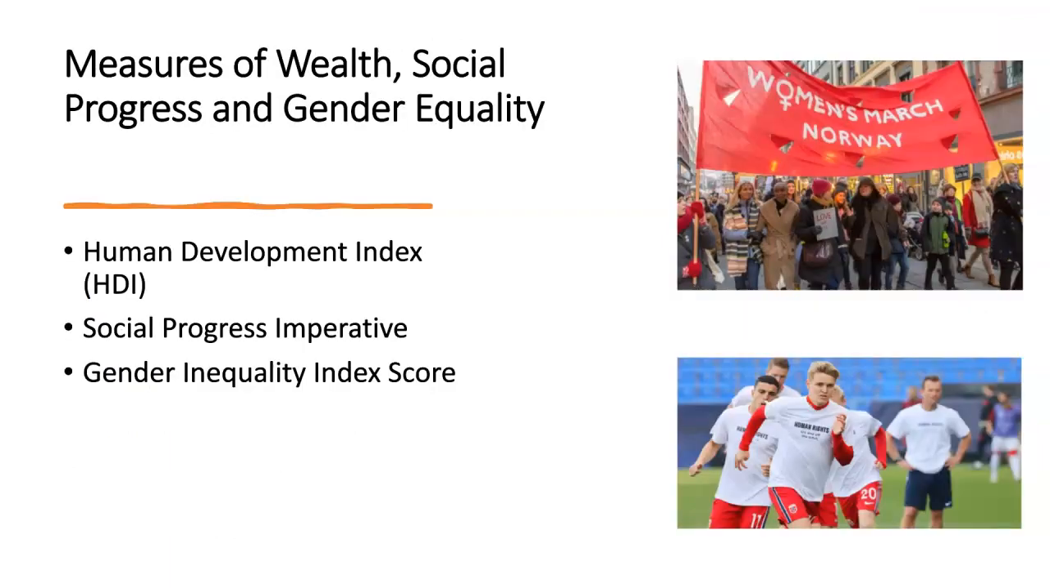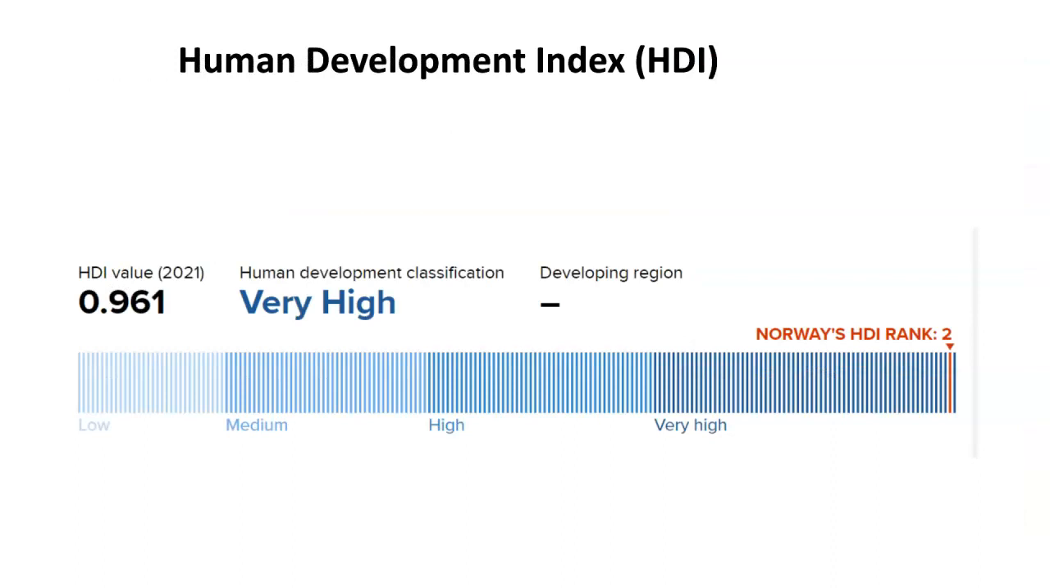Measures of wealth, social progress, and gender equality. This section will include the Human Development Index, Social Progress Imperative, and Gender Inequality Index. So, the Human Development Index for Norway. The HDI is a summary measure of assessing long-term progress in 3 basic dimensions of human development: long and healthy life, access to knowledge, and decent standard of living.